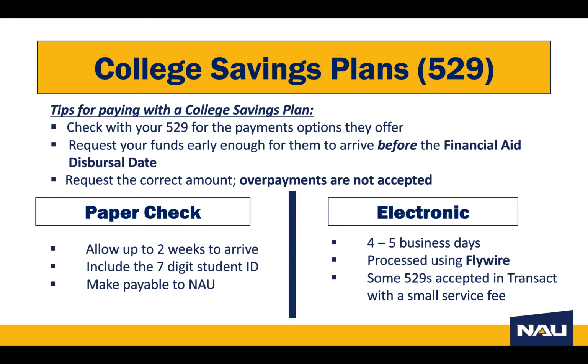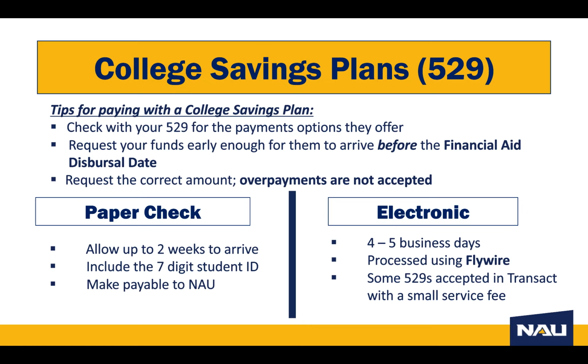Student Accounts accepts payments from college savings plans, also known as 529s. Check with your 529 company for all the payment options that they offer. Request your funds early to allow time for them to arrive before the financial aid dispersal date. Overpayments are not accepted, so it's important to request the correct amount of funds. When sending 529 funds as a paper check, please allow up to 2 weeks for the check to arrive by mail. Include the 7-digit student ID number and make the check payable to NAU.